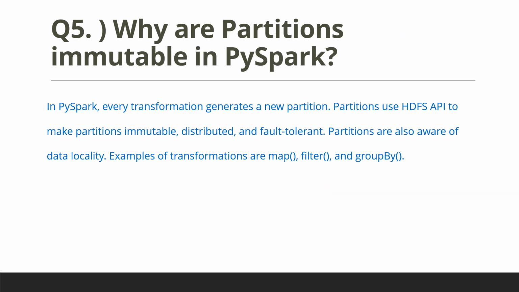Why are partitions immutable in PySpark? In PySpark, every transformation generates a new partition. Partitions use the HDFS API to make partitions immutable, distributed and fault tolerant. Partitions are also aware of data locality. Examples of transformations are map, filter, and group by.